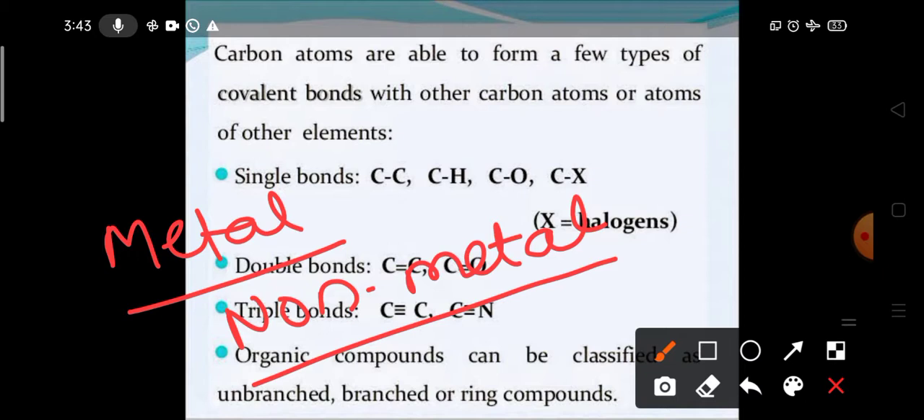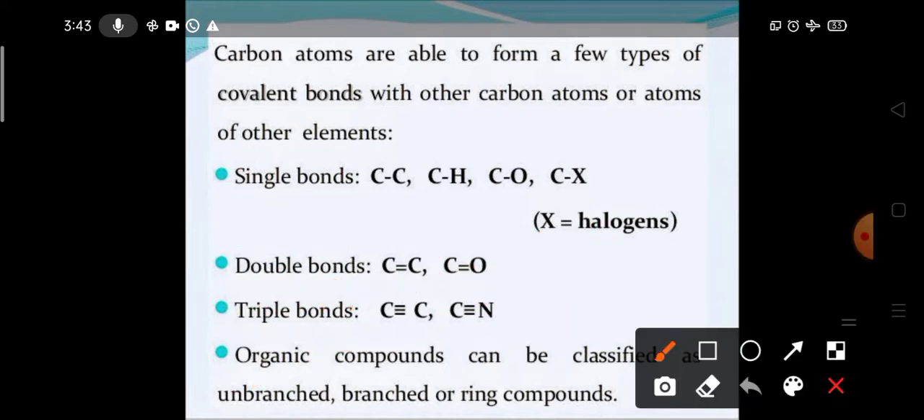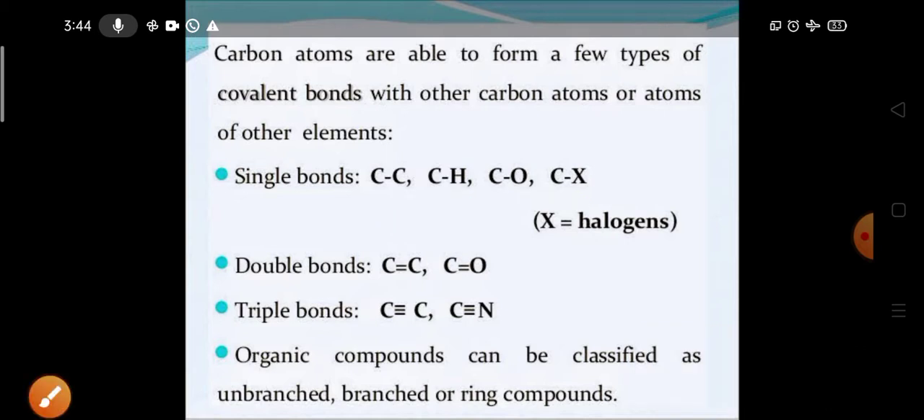But in covalent compounds or carbon compounds, carbon is itself a non-metal. But then also you find carbon combines with so many other non-metals. Hydrogen is a non-metal, oxygen is a non-metal, halogen is a non-metal. It means carbon combines with so many non-metals. Therefore, we can say it doesn't contain ionic bonds, it contains covalent bonds. Okay, so we are going to discuss the covalent bond formation or covalent bonding.